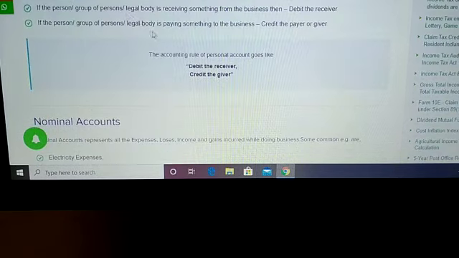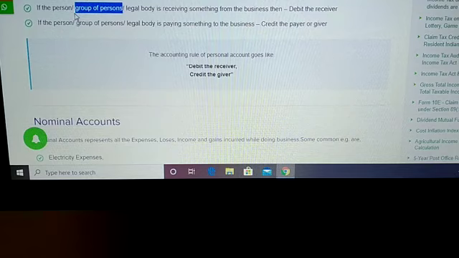Now let's move ahead to the personal account. If a person or group of persons or a legal body receives something from the business, then debit the receiver. Here we are talking about a person, or a group of persons, like corporate members, which is a collection of some persons.